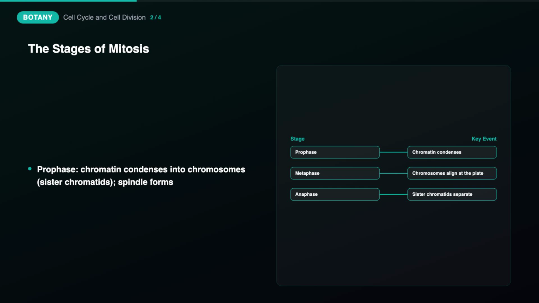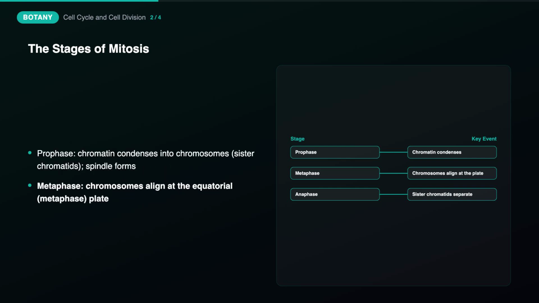Prophase begins with chromatin condensing into distinct, visible chromosomes, each already consisting of two identical sister chromatids joined at the centromere, from the S-phase replication. The nuclear envelope begins breaking down while the spindle apparatus starts forming. Metaphase is defined by all chromosomes lining up precisely along the cell's equatorial plane, the metaphase plate, with spindle fibers from opposite poles attached to each chromosome's centromere.